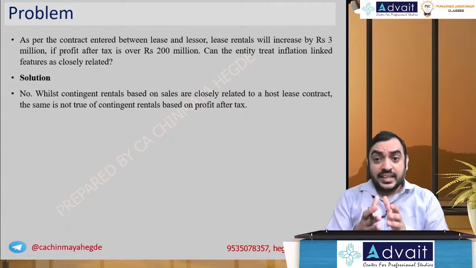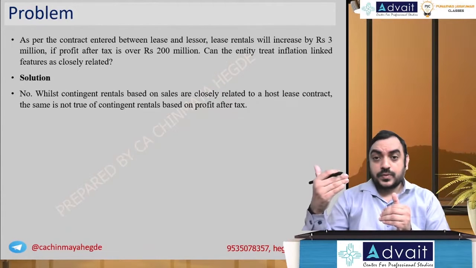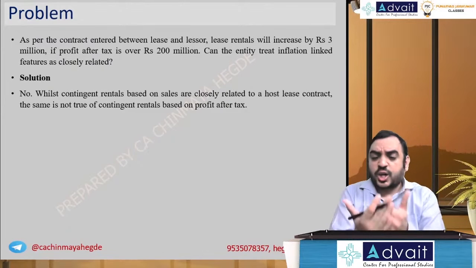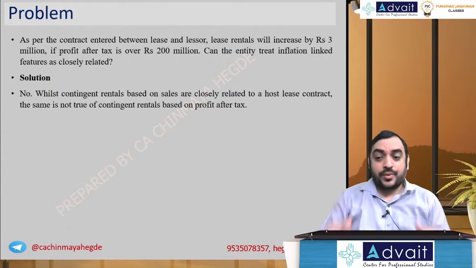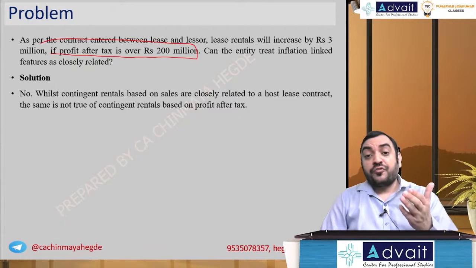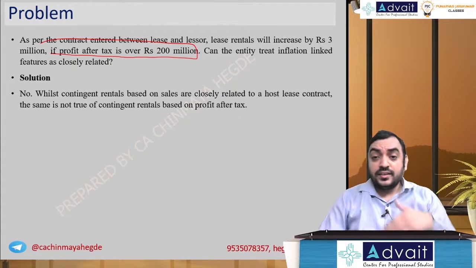Inflation linked increase with respect to the same country, then you can say they are closely related, you need not separate it. But what about this? This is if profit after tax is over 200 million. Only in a situation where you make a profit of over 200 million does this lease rental become payable. It is contingent in nature.